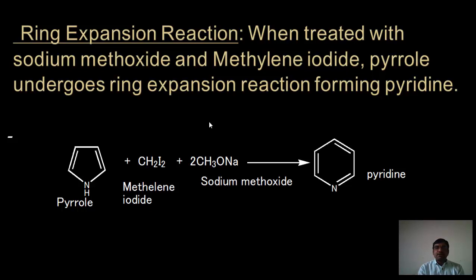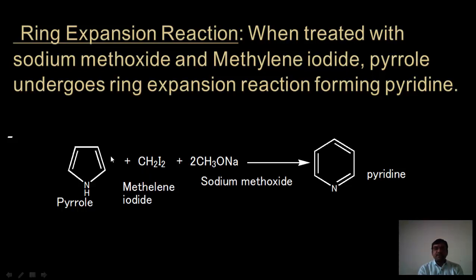The ring expansion reaction is also very important. In this reaction, we use methylene iodide and sodium methoxide. In pyrrole, only 4 carbon atoms are present. After ring expansion, one extra carbon atom is introduced in this 5-membered ring, forming pyridine. For that, methylene iodide plays a very important role, and sodium methoxide is the base which abstracts the proton. After removal of the iodine atom, it forms the diiodocarbene, which is helpful for the ring expansion, meaning this carbon atom contains both positive and negative charges.